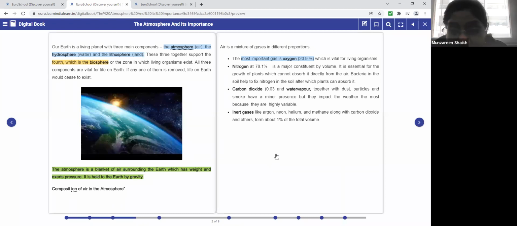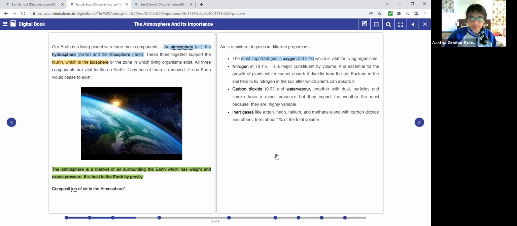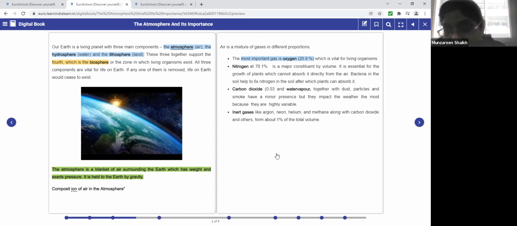Are we going to be alive? No, ma'am, we are going to be dead. Yes, all living organisms will die without oxygen. Oxygen is the most important gas included in the atmosphere. And what is the percentage of oxygen, children? 20.9.